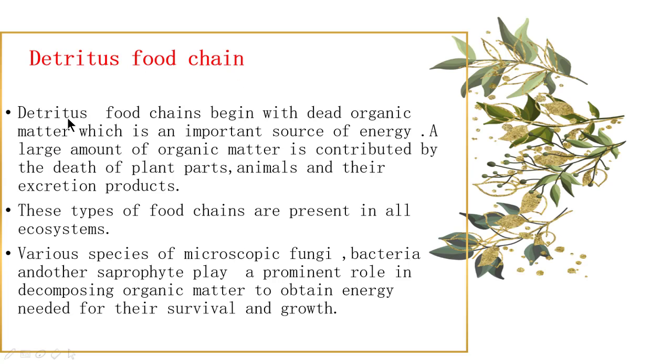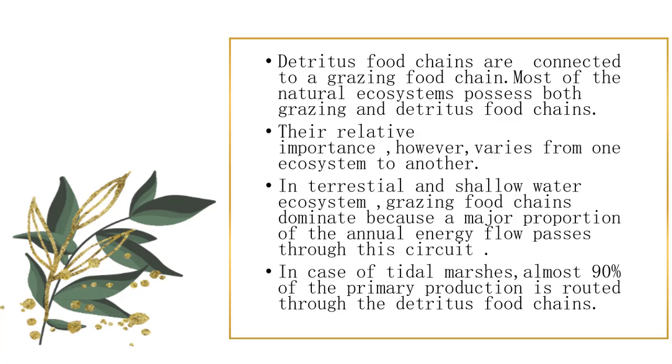Detritus food chain. The detritus food chain begins with dead organic matter, which is an important source of energy. A large amount of organic matter is contributed by the death of plant parts, animals, and their excretory products. These types of food chains are present in all ecosystems. Various species of microscopic organisms like fungi, bacteria, and other saprotrophs play a prominent role in decomposing organic matter to obtain the energy needed for their survival and growth.